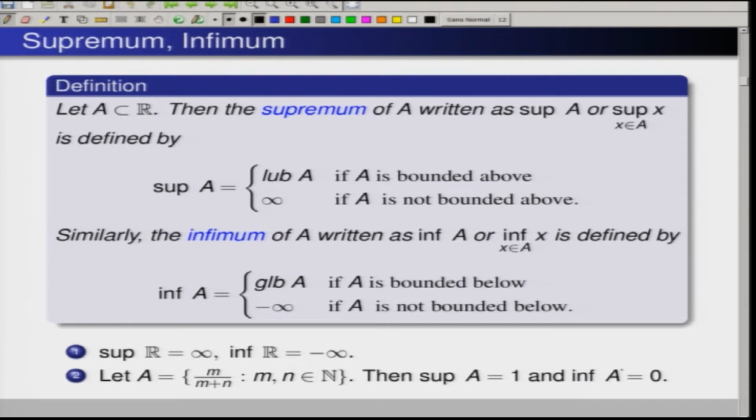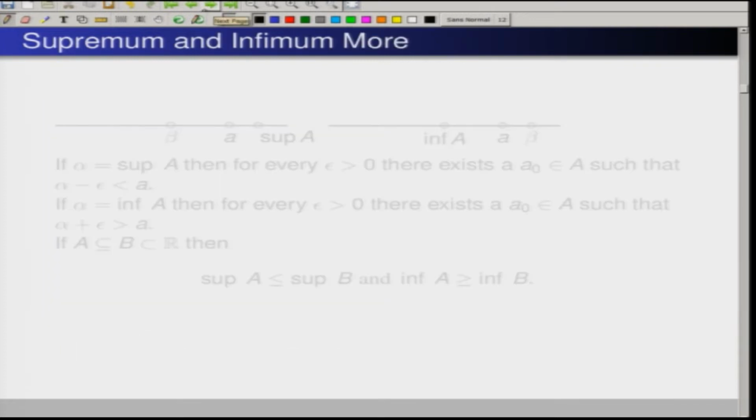So, I urge you to try this problem, try to see that both the supremum of A is 1 and the infimum of A is 0. And so, there is some more property of the supremum, infimum or least upper bound.